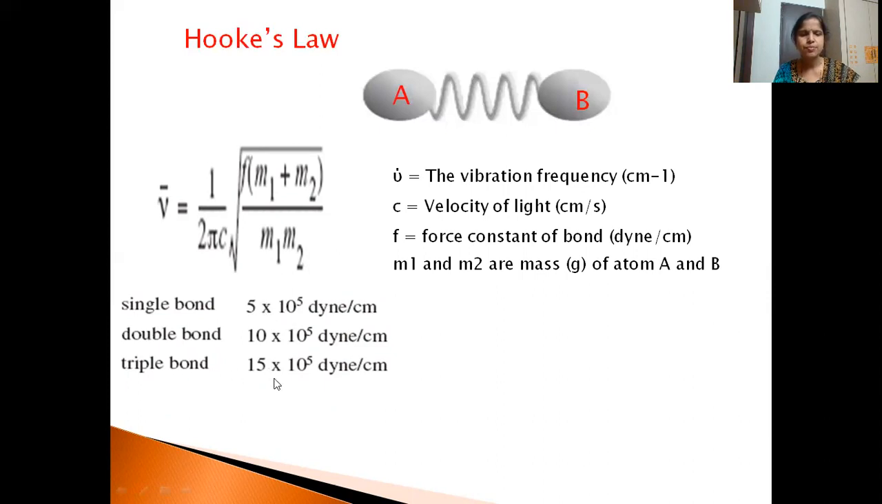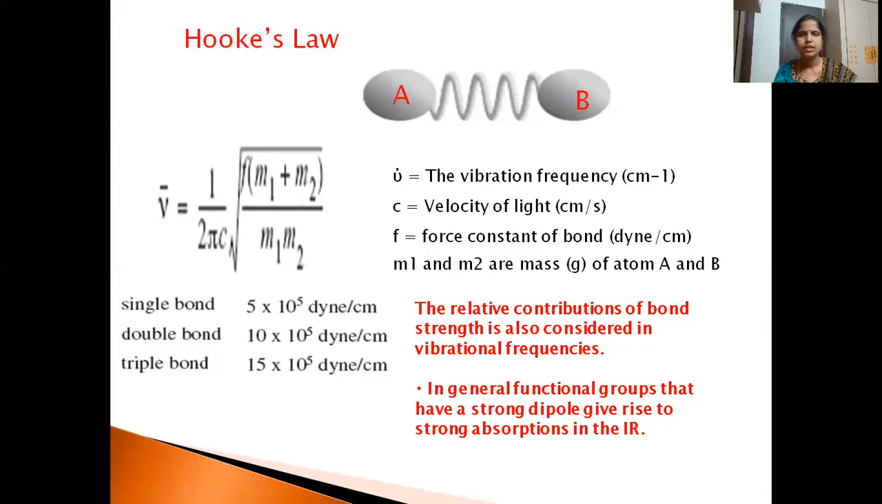So to break a triple bond, it requires high energy. A single bond we can break at lower energy itself. A triple bond requires high energy to break that bond. So that is the reason triple bonds will have higher vibrational absorption bands. Then comes the double bond, and then the single bond.